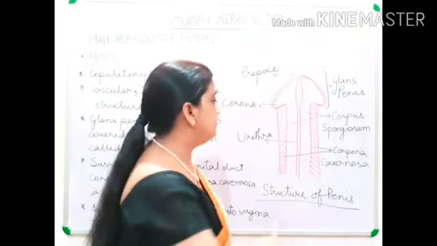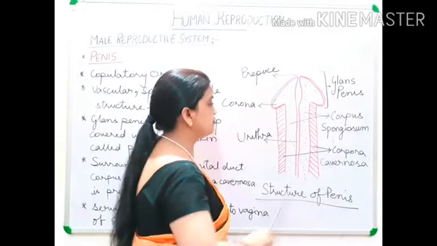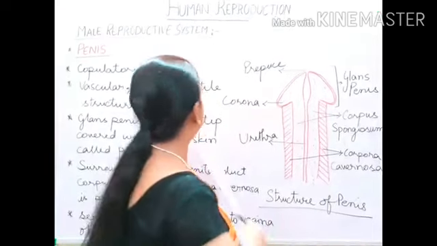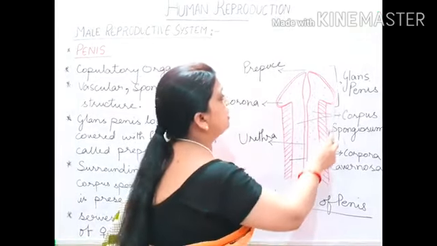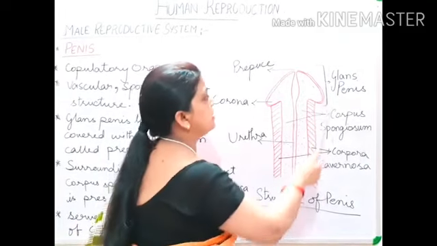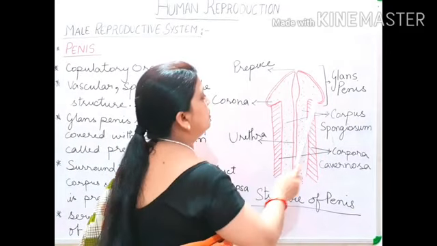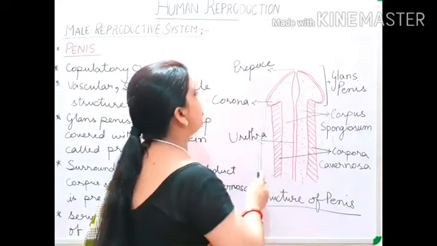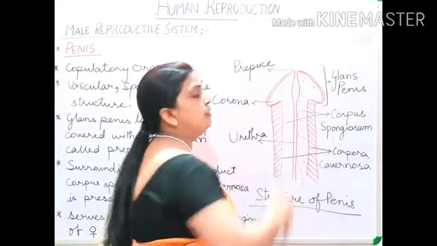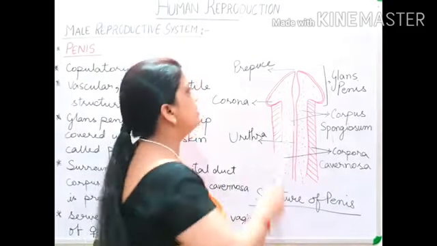So children, now with the help of the diagram, you can see that I have drawn the structure of the penis. Here I told you that this part is called glans penis. The tip of the penis is called glans penis. Now this part of your penis is called corona. And I told you that at the tip, folds of skin are present, and this fold of skin is called prepuce.